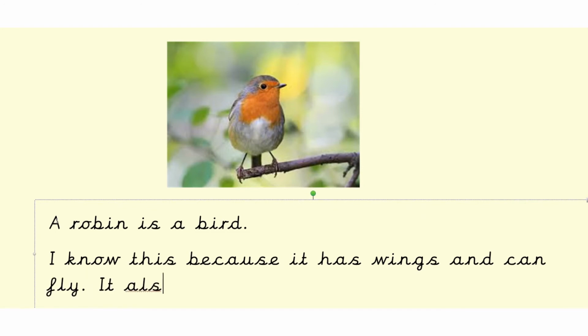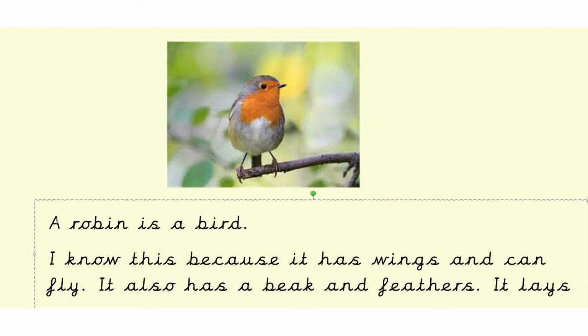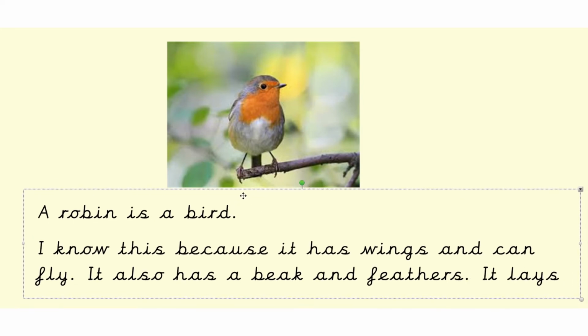It also has a beak and feathers. It lays eggs. Oh, quite a lot about this bird that I know. Why it's a bird. It lays eggs. There we go. So quite a bit of information there.